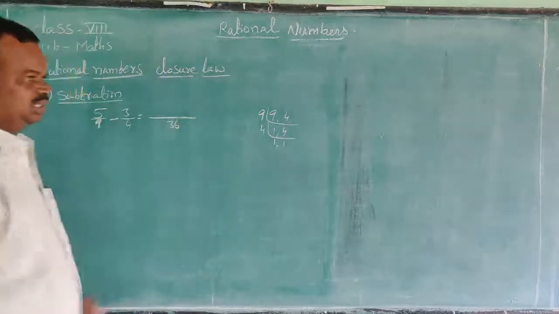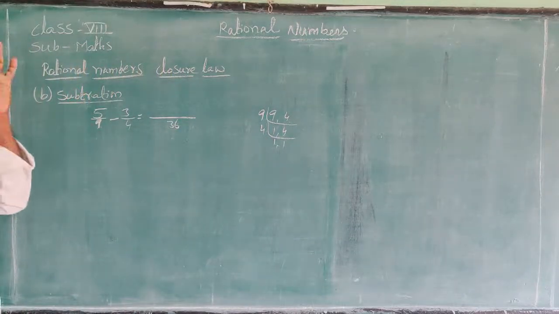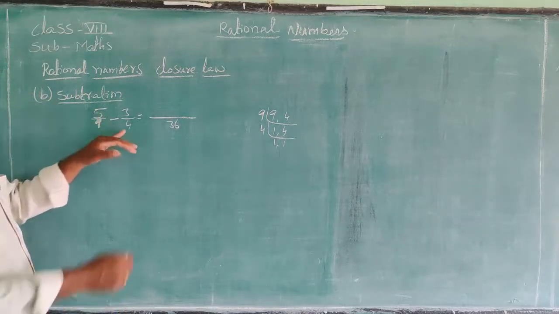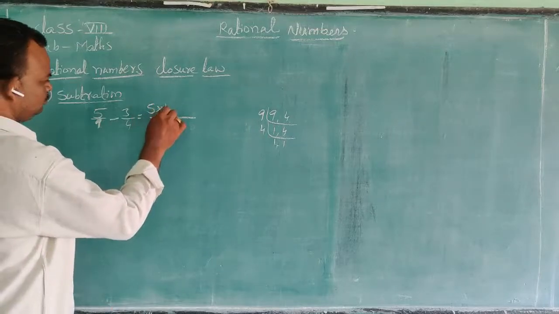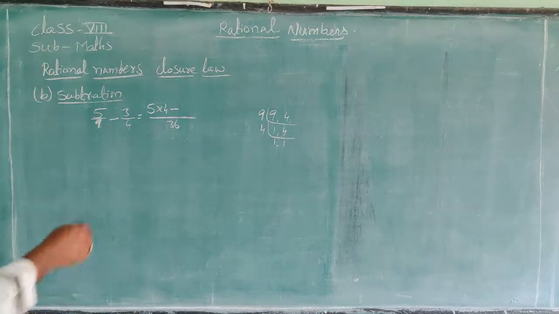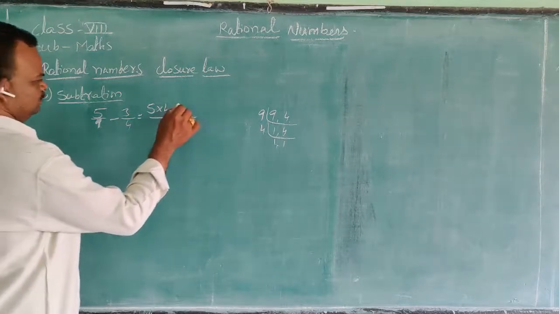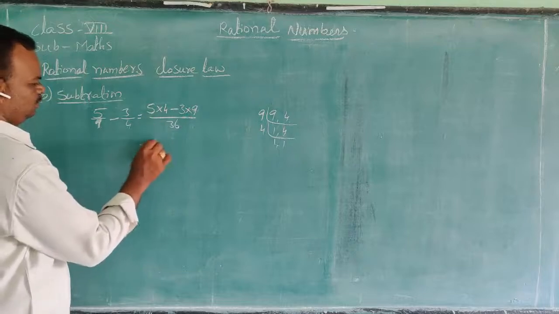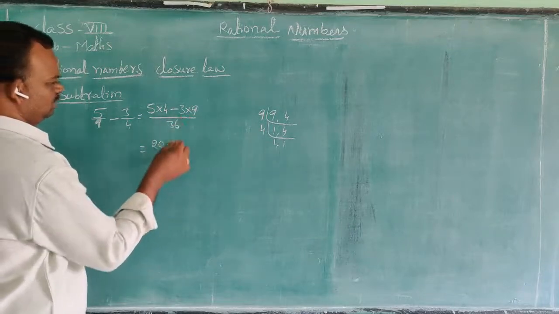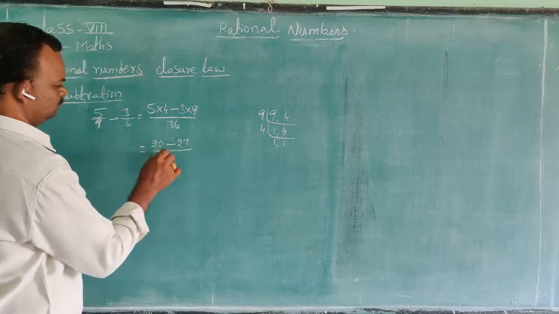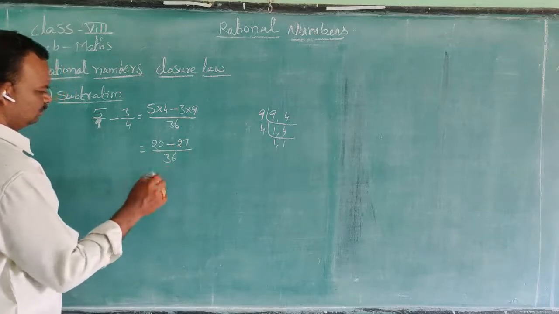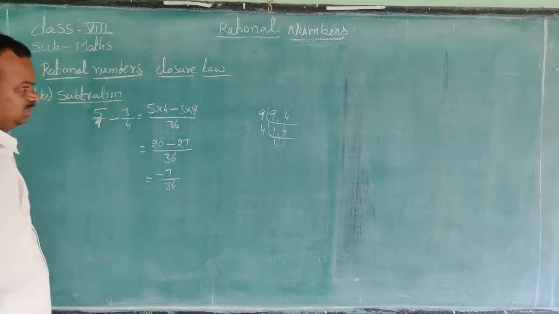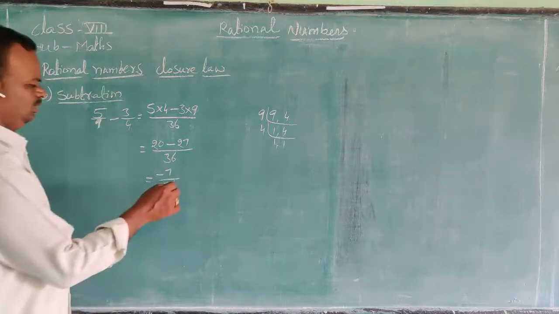So LCM is 36. 9 divided into 36 is 4 times, 5 into 4. 4 divided into 36 is 9 times, 3 into 9. That is equal to 5 4s are 20 minus 3 9s are 27 by 36. 20 minus 27, minus 7 by 36.